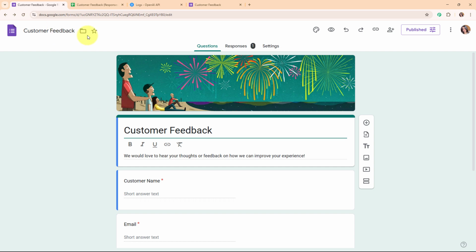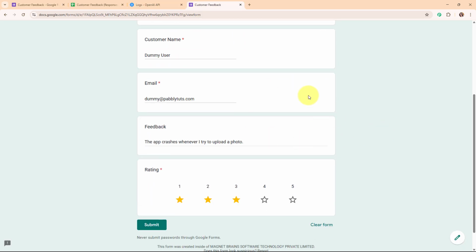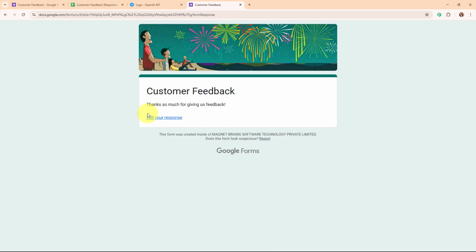Alright, to see the working of this automation, we are going to fill this customer feedback form first. So I'm going to add some details. And here you can see I have successfully added the details over here, such as the customer name, email, feedback as the app crashes whenever I try to upload a photo, and the rating as 3-star. And then I'm going to click on submit, and here you can see it says thank you so much for giving us a feedback.